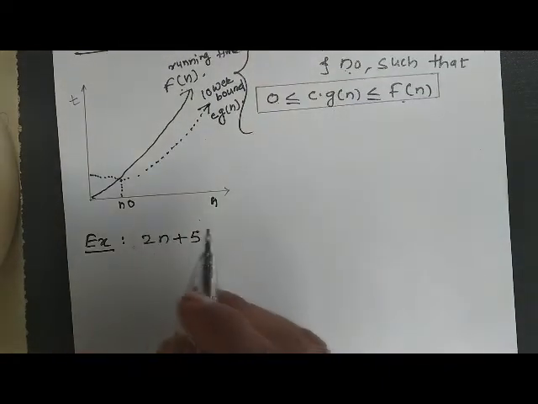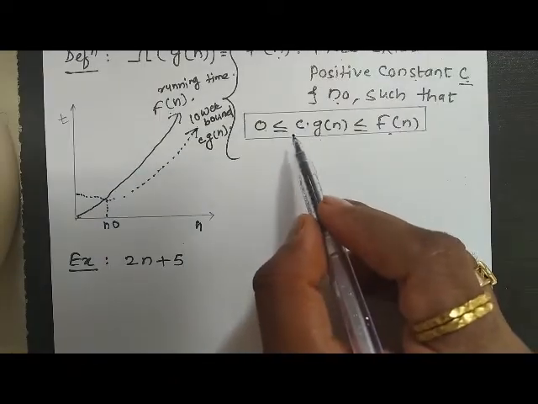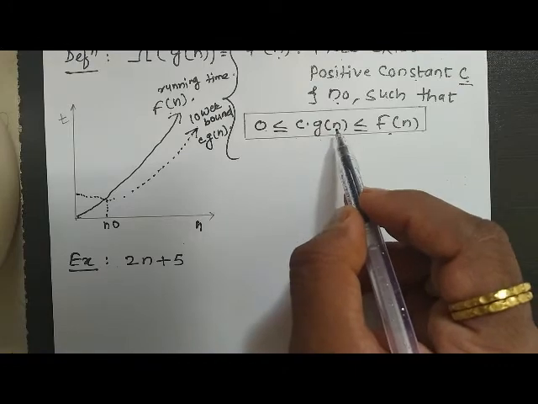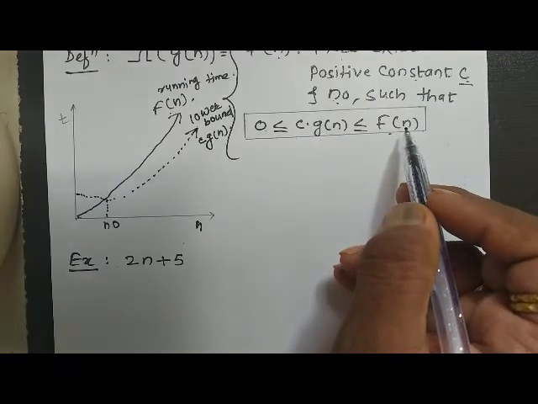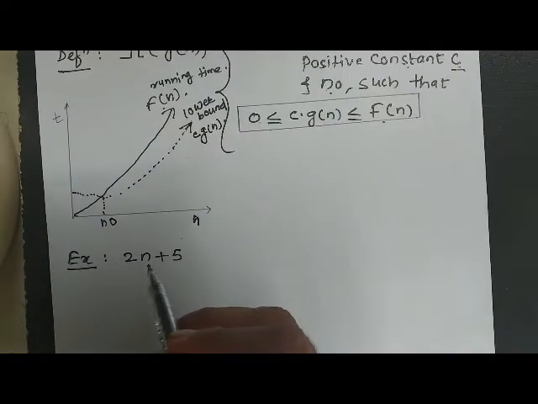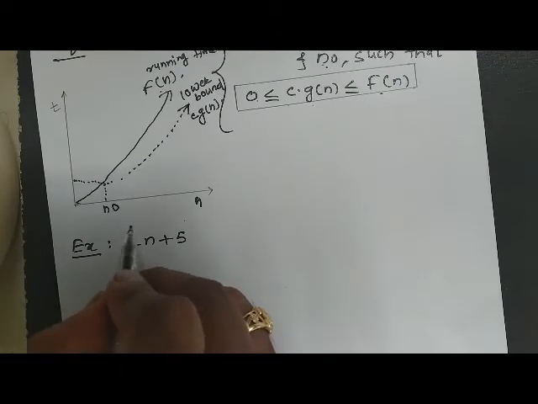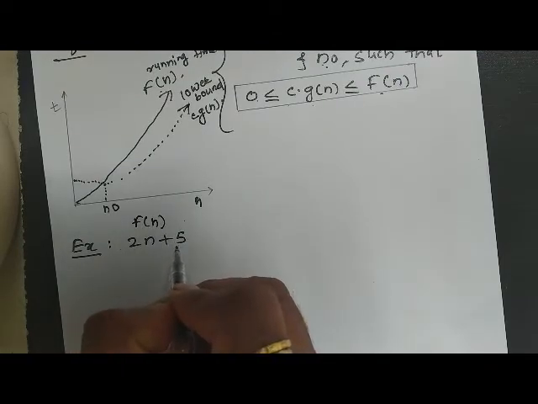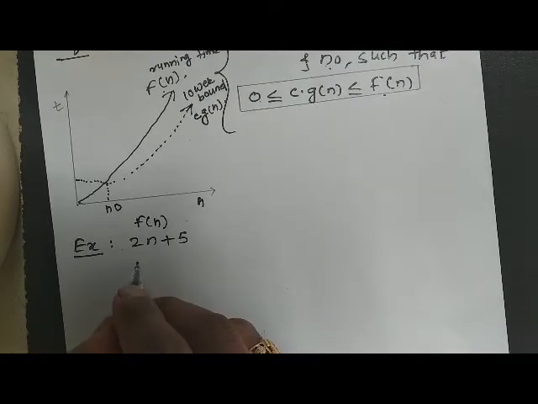Now let us prove this condition, that is 0 is less than or equal to c into g of n, and c into g of n is less than or equal to f of n. Here we are again considering f of n as 2n plus 5.